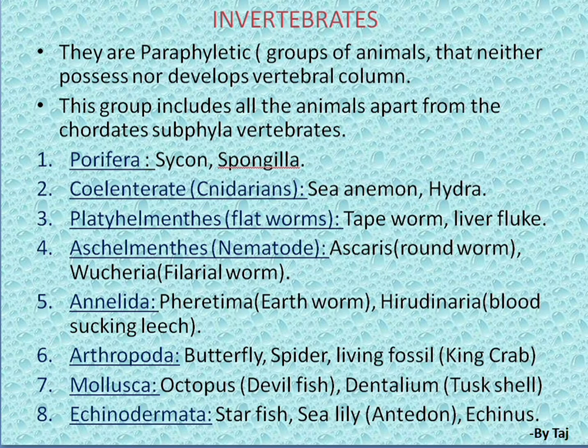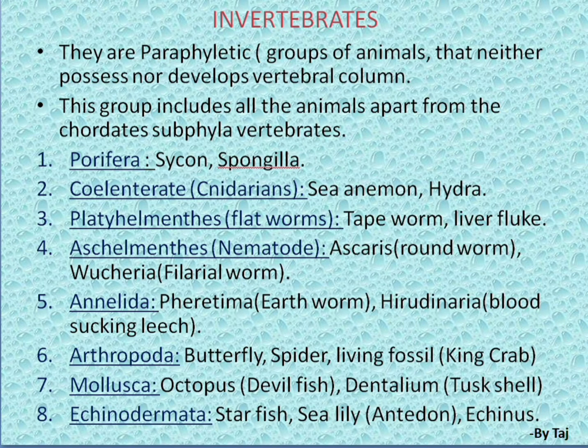Hirudinaria, the blood sucking leech. Arthropoda: butterfly, spider, living fossil, nothing but king crab. Everything will come under the Arthropoda class. Mollusca: octopus, commonly called devilfish. Dentalium, the tusk shell, also comes under Mollusca. So all the oysters will also come under this Mollusca. Echinodermata: nothing but starfish, sea lily, and Antedon. Echinus is nothing but the sea urchin.